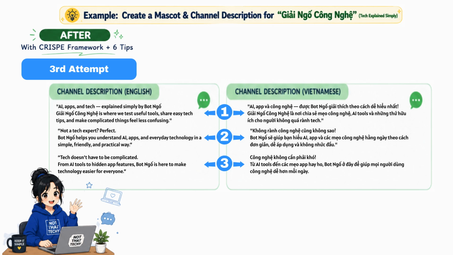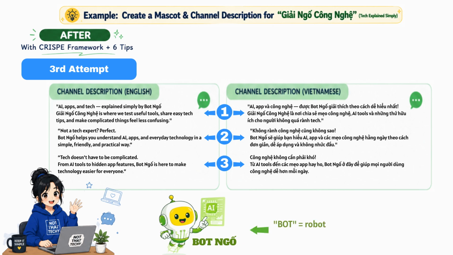And by the way, throughout the conversations, ChatGPT actually recommended changing the mascot name from Spark or Nova to Bót Ngố. It feels more naturally Vietnamese, and I genuinely think that's such a good name. Bót obviously comes from robot, and Ngố means silly or goofy in Vietnamese, which perfectly matches the whole tech explained simply vibe of the channel. So that's why you suddenly see Bót Ngố in the descriptions now. I think that's genius. I really like the name a lot.